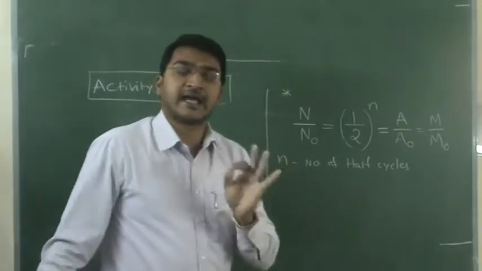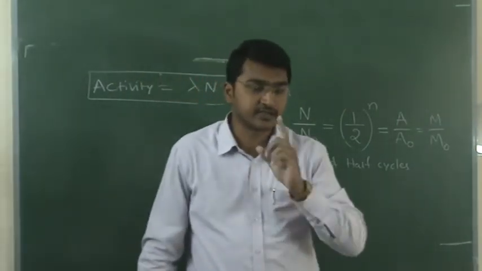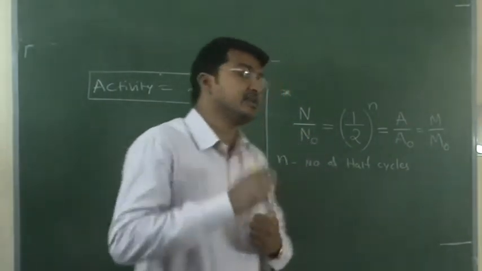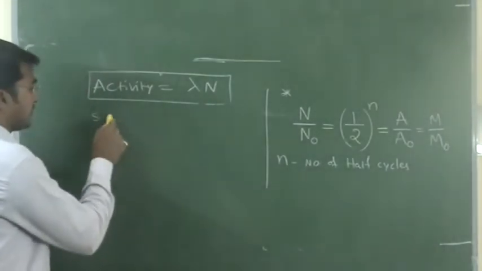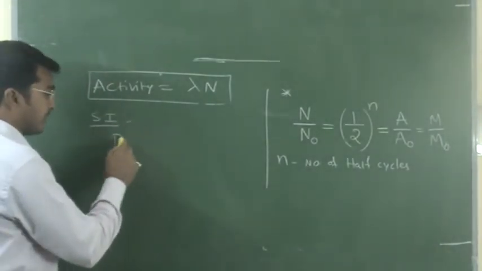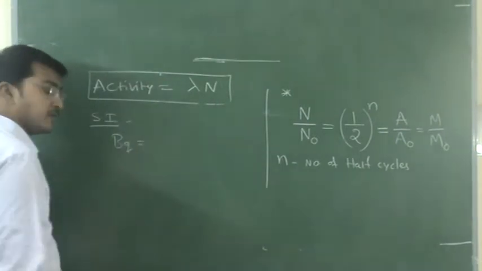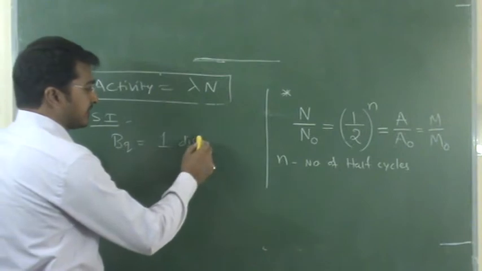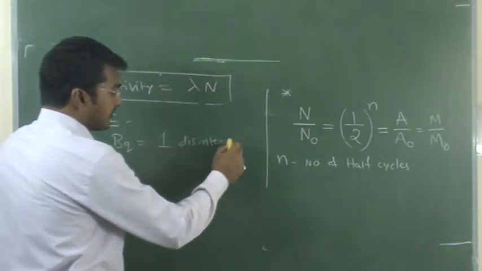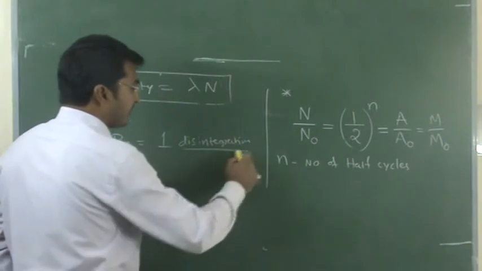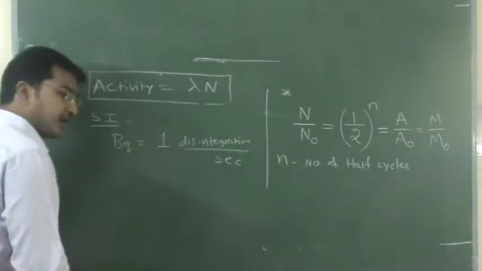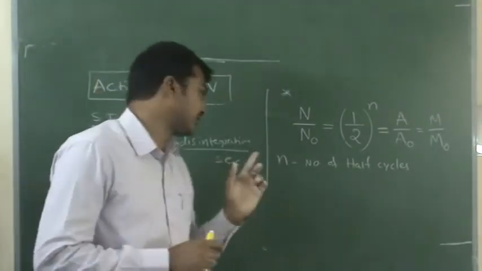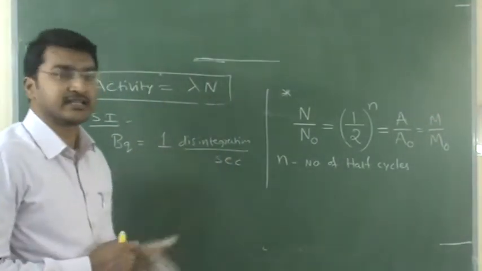So how to measure the activity of radioactivity? There is a unit, remember it. Activity means disintegrations per second. The SI unit is the becquerel, Bq. So becquerel is the SI unit of radioactivity. 1 becquerel is equal to 1 disintegration per second.